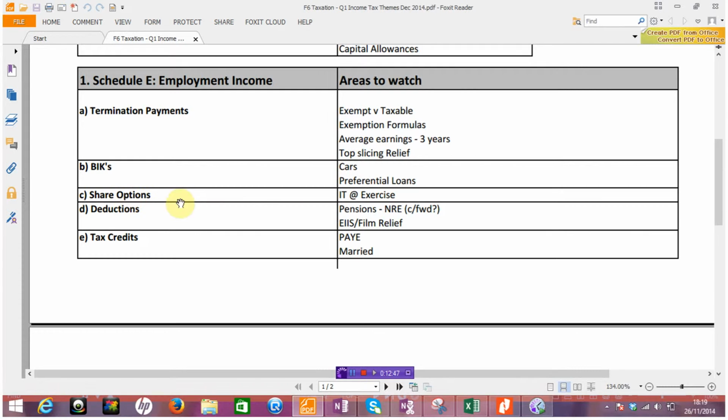Next area for us under Schedule E is share options, and I've just put here something that I think would be the obvious way to go, although it does still tend to cause students difficulty. This idea of the income tax relevant at the exercise of a normal option, in other words, one that's exercisable within 7 years. And really all that we're doing there is saying that we need to calculate, or be given indeed, the market value at exercise, and we take off the exercise price, multiply that by the number of shares, and there we have the income that we need to include in our IT comp.